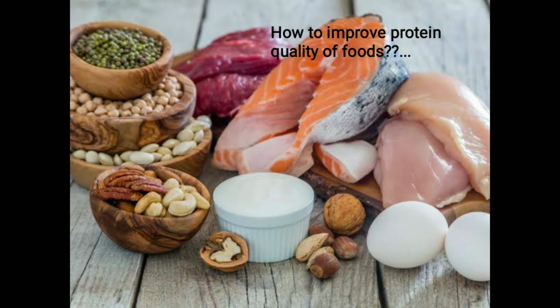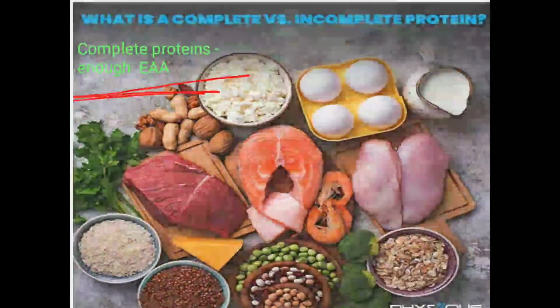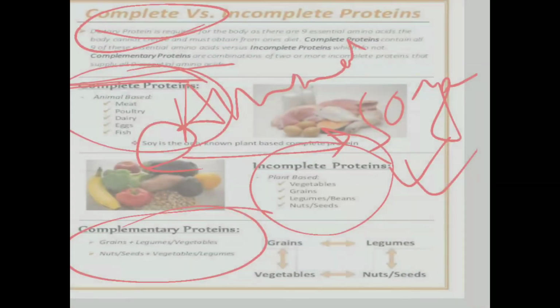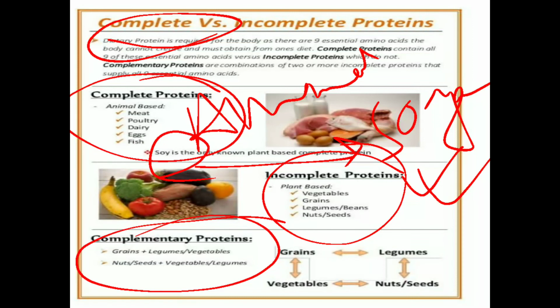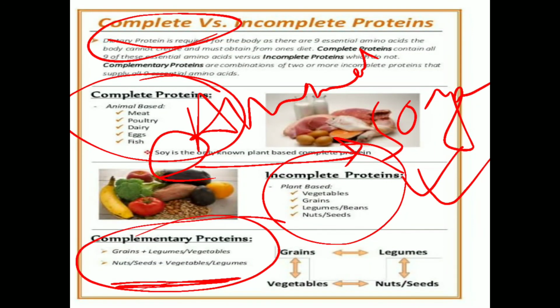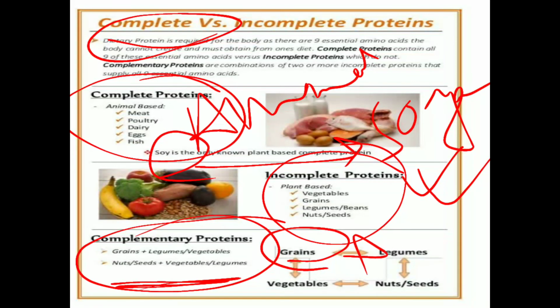So that means if you mix those things, you can get methionine, cysteine, and also you can get lysine. The thing we are trying to say is that we should consume the complementary protein. With grains you mix with legumes, then only you can get a kind of complete protein.